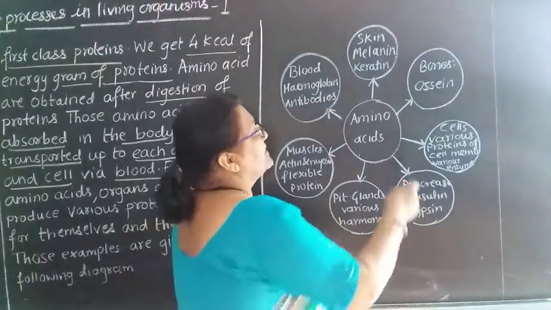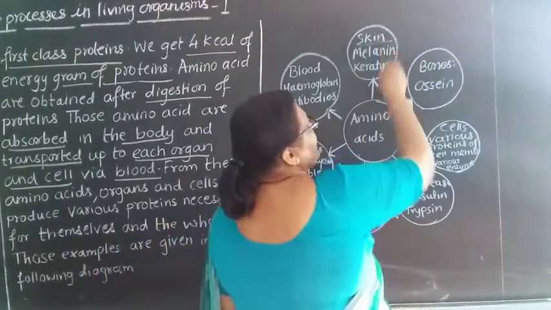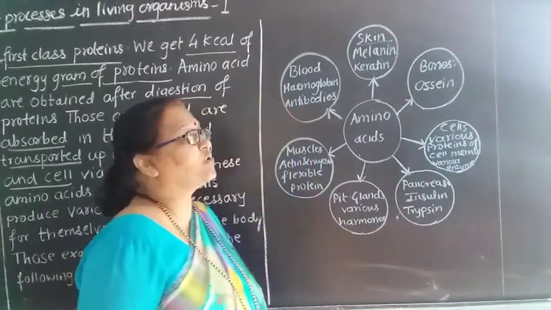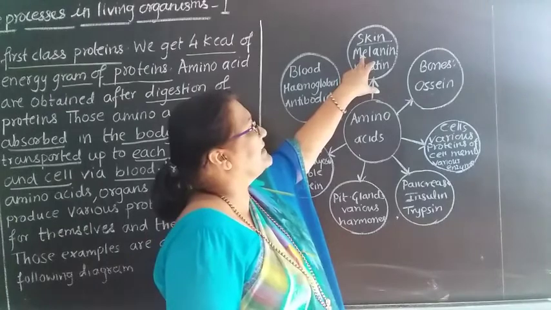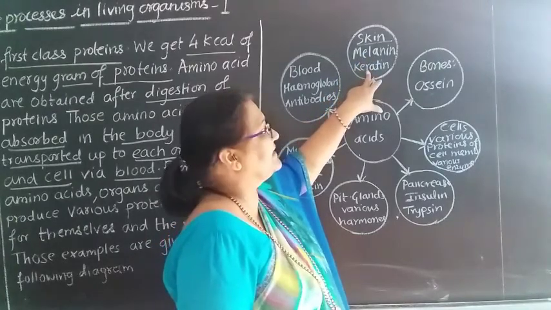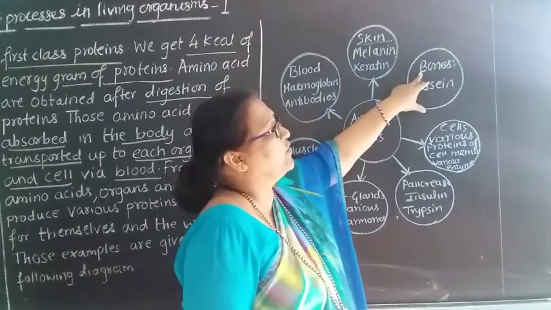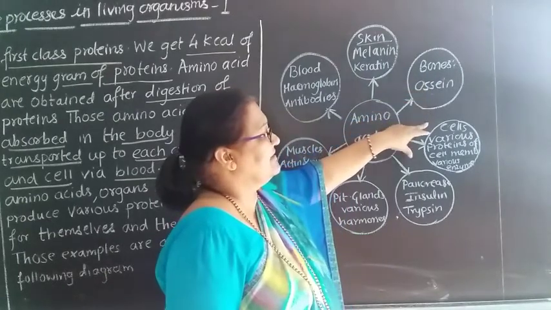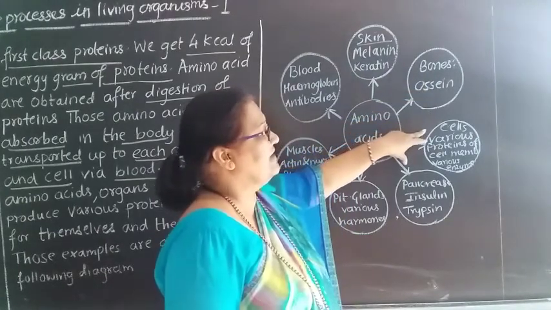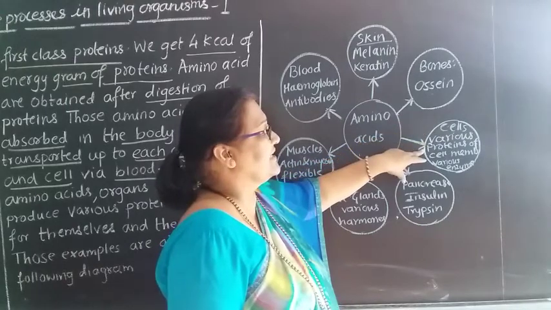See here, skin. In skin, where is the protein located? The protein is located in melanin and keratin. Whenever you see bones, the protein is located in ossein. Then again cells, there are various cells with various proteins.